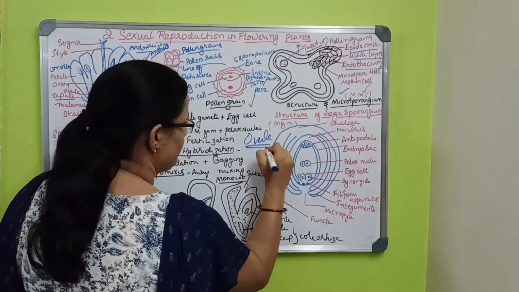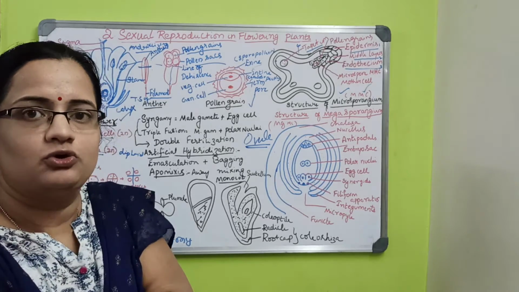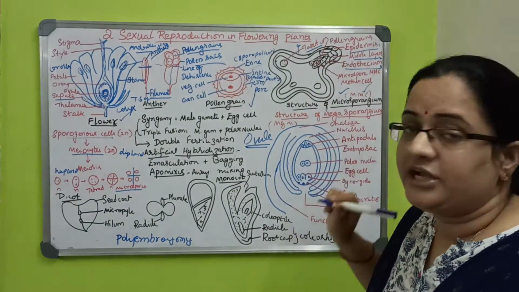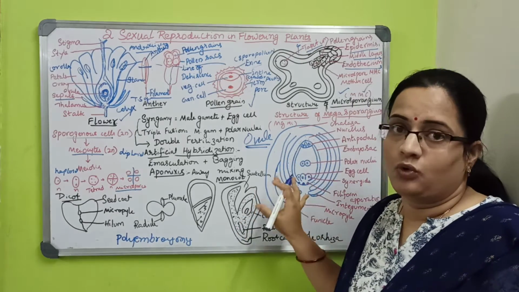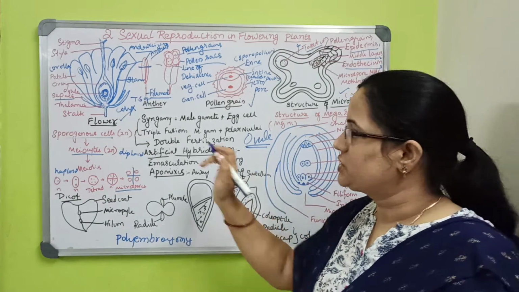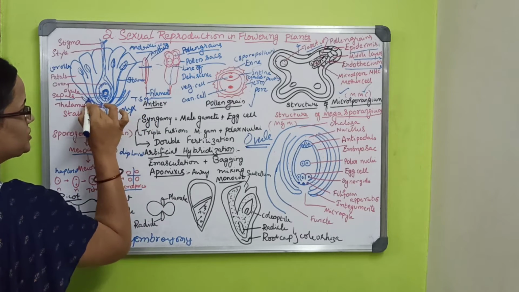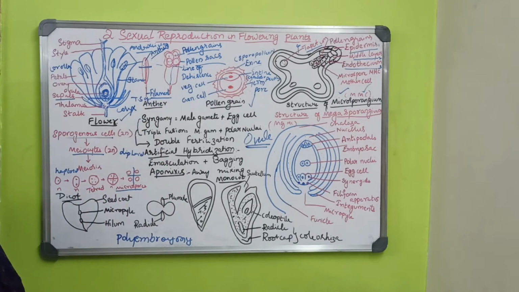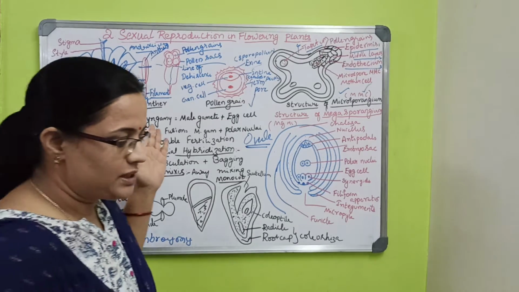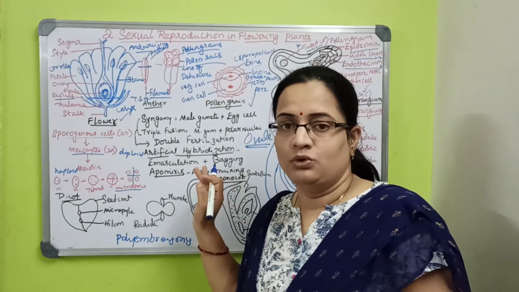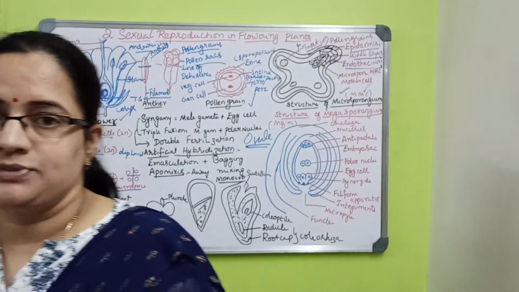Different plants have different types of ovules, such as orthotropous and anatropous, based on the position of the ovule. If you cut and see, the structure will be different. Even the placentation of the flower differs: central axile placentation, marginal placentation. In your textbook, beautiful diagrams are given, so you can observe them properly.